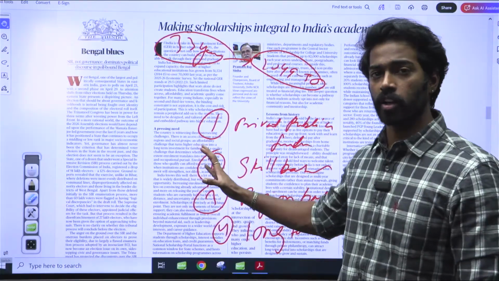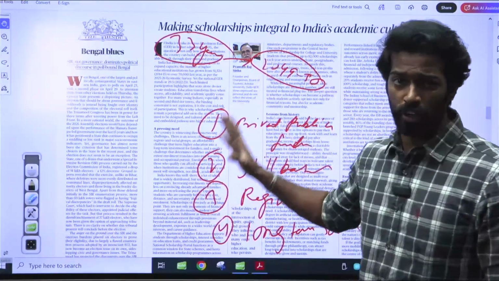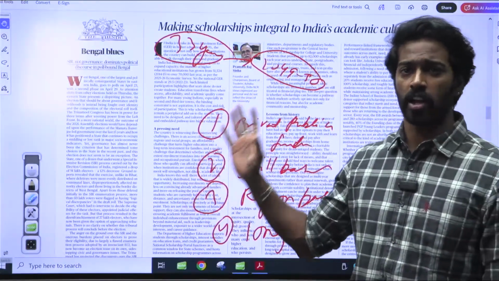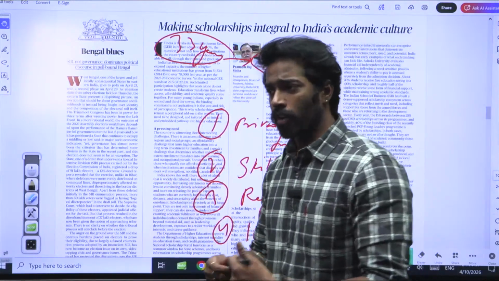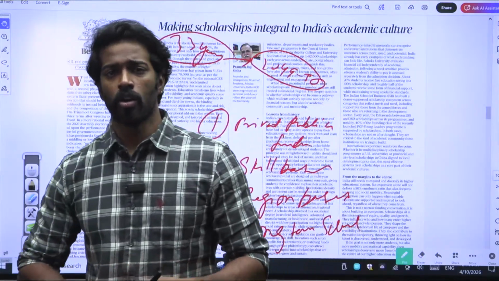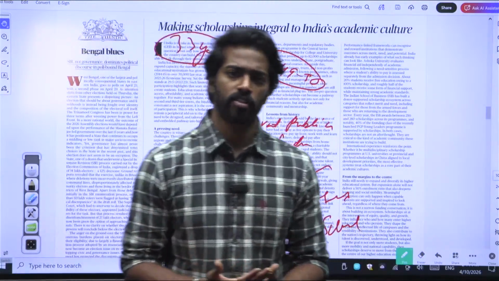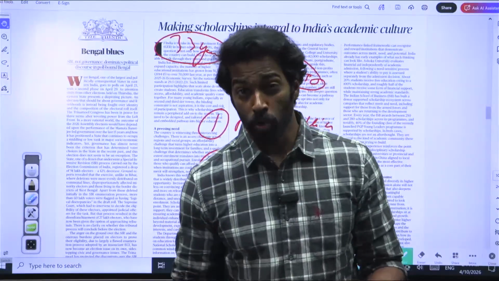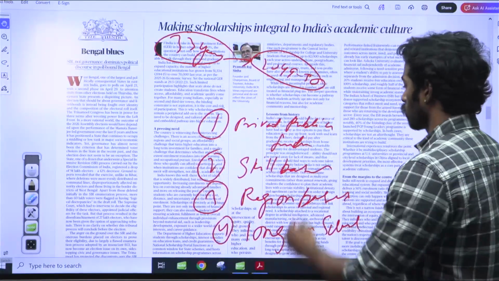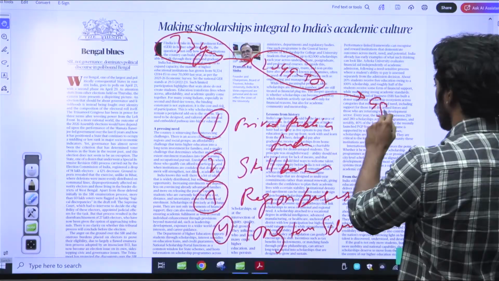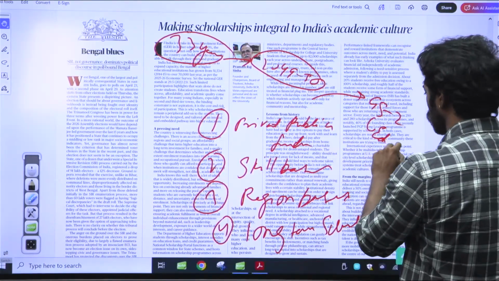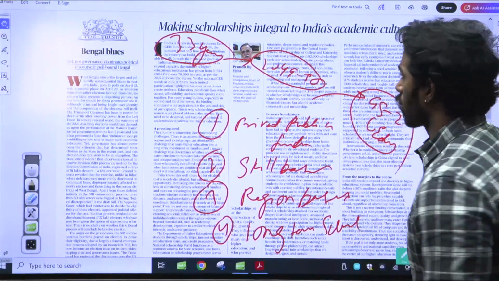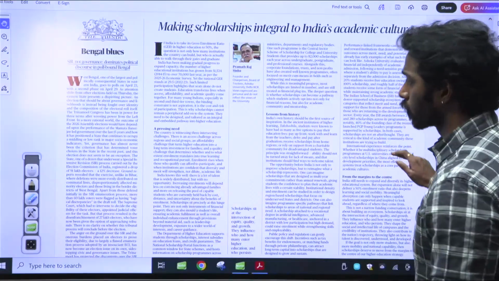And this is what the author is trying to say, because education is very important for India right now, as we have a high number of young people. More higher educational institutions and more students going to them means there is more growth, right? So you can use it in GS2 when it comes to education, right? This is what I wanted to tell regarding this particular editorial.